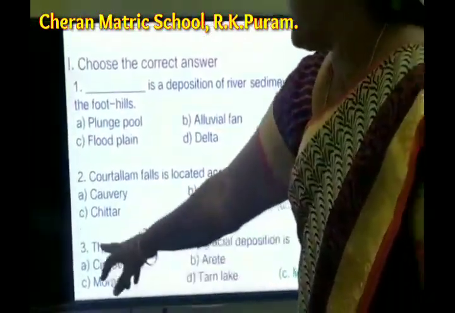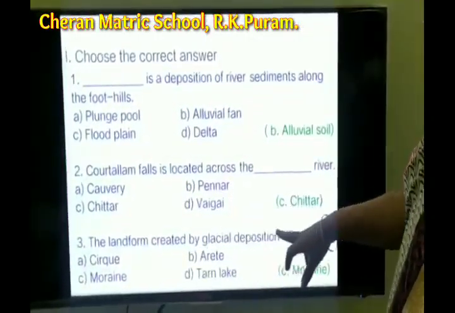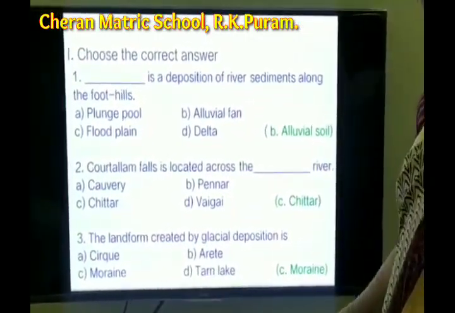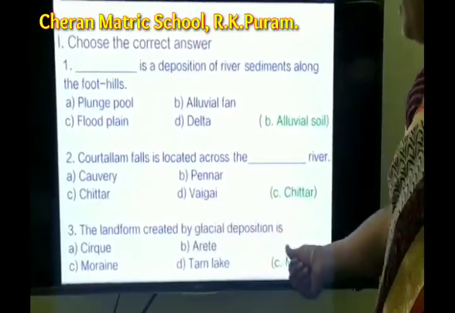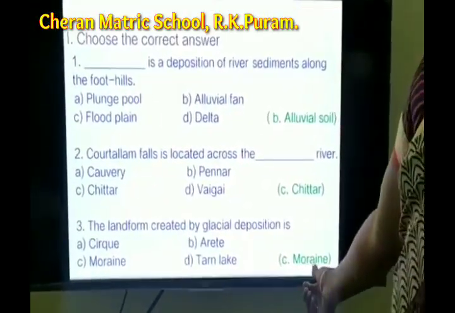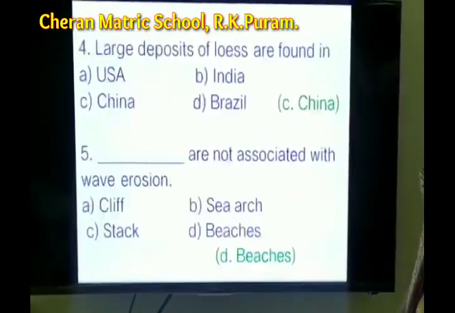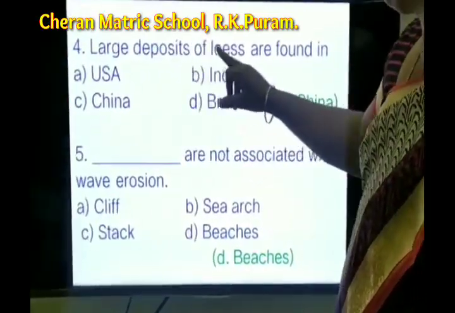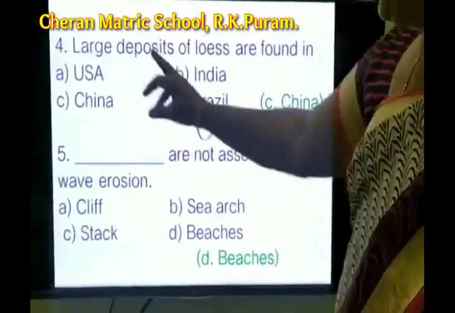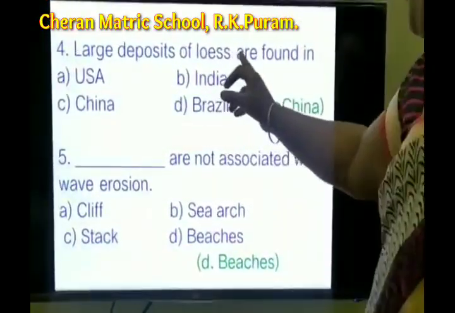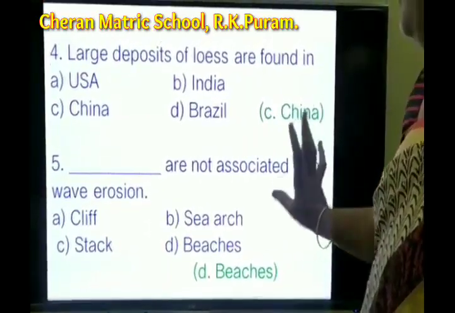The third one, the landform created by glacial deposition is dash. That is the glacial moraines, isn't it? The landform created by the glacial deposition is glacial moraines. The fourth one, large deposits of loess are found in China. The large deposits of loess are found in China.